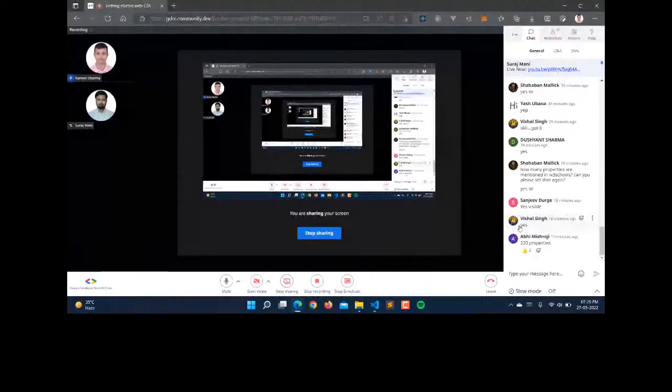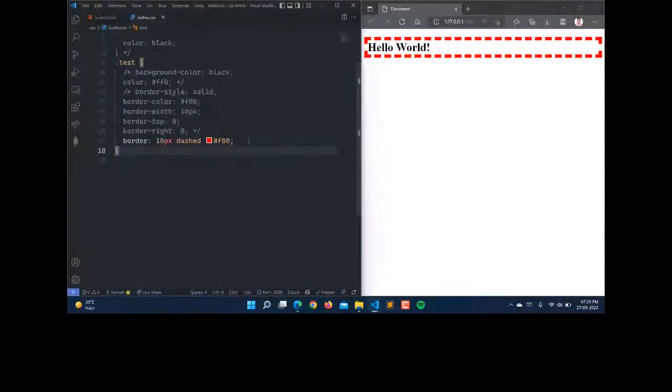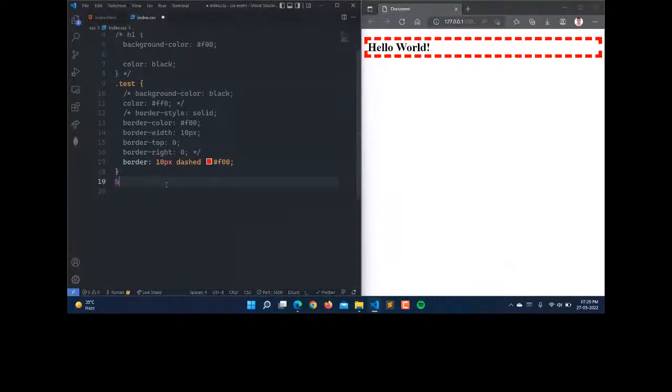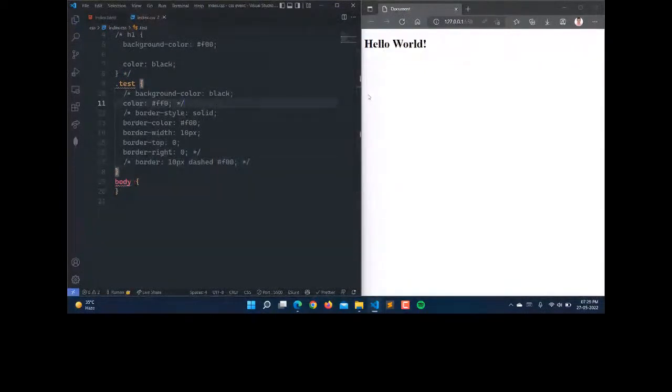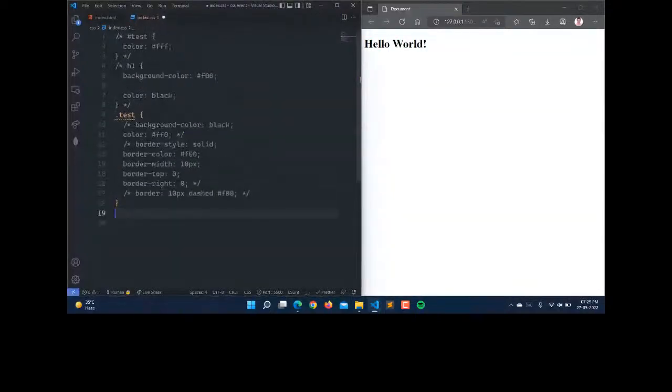So now let's move forward with the background property here. So I will select the body selector first, and let's remove the border from here and save this. So we have this hello world here. So now I am selecting the body.